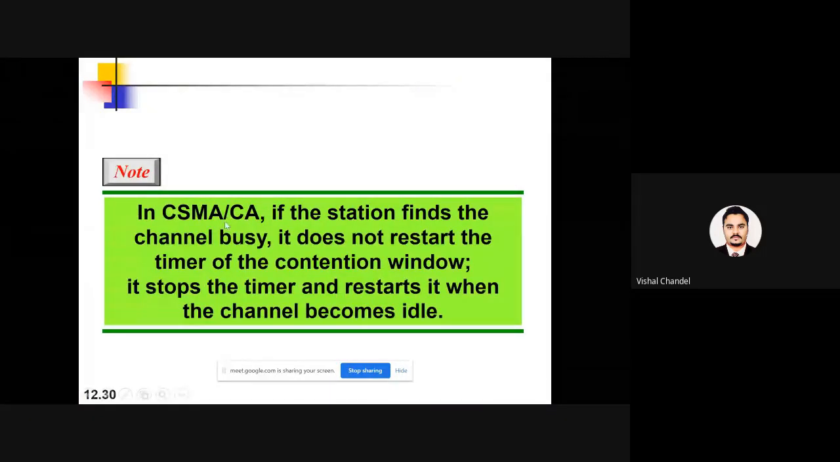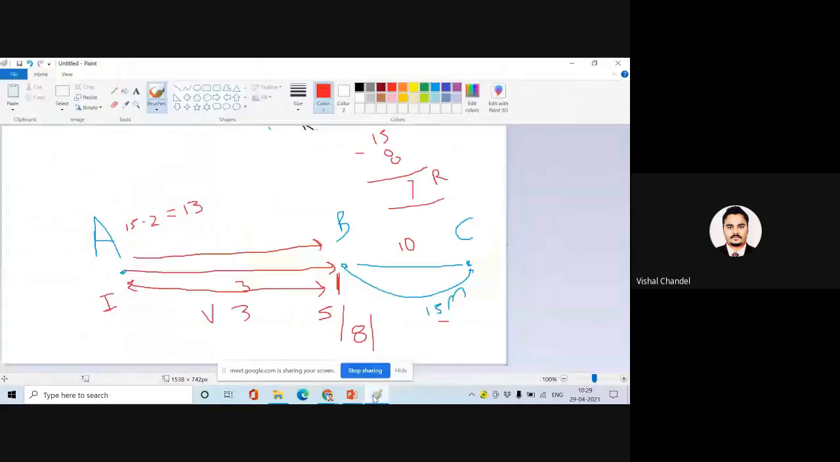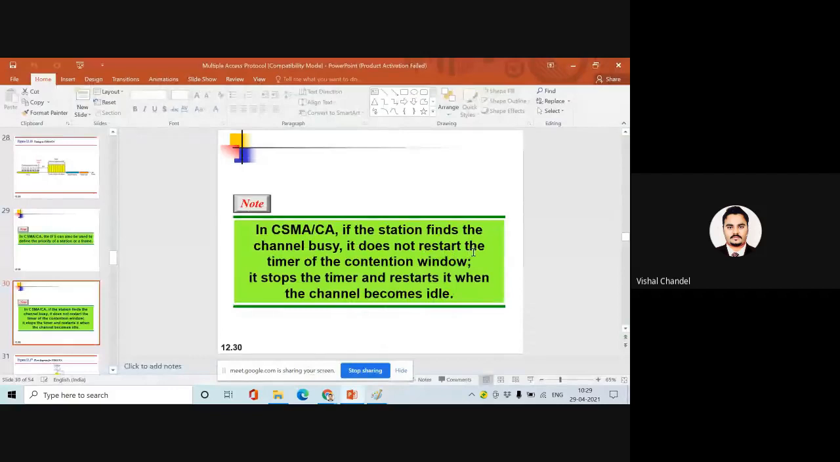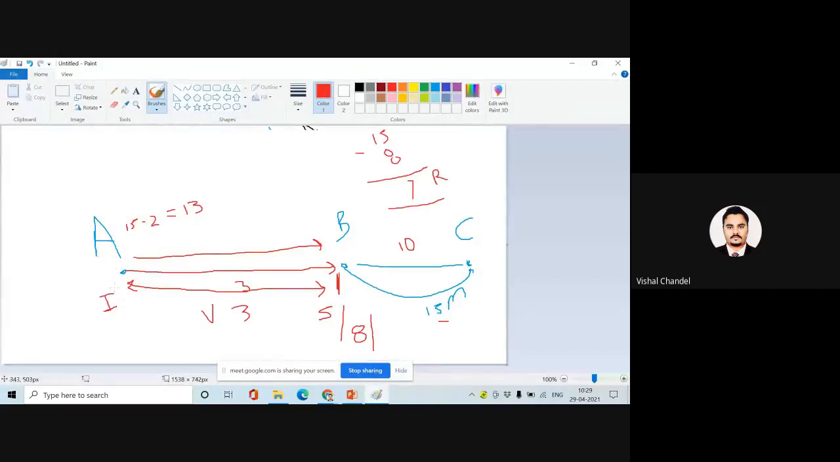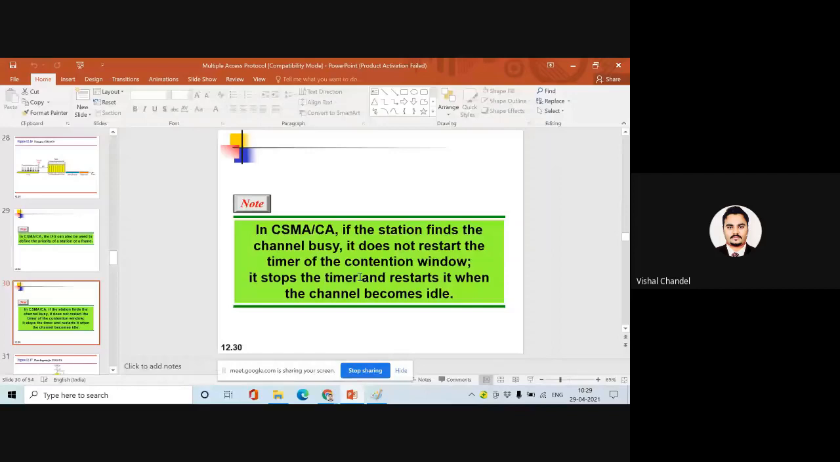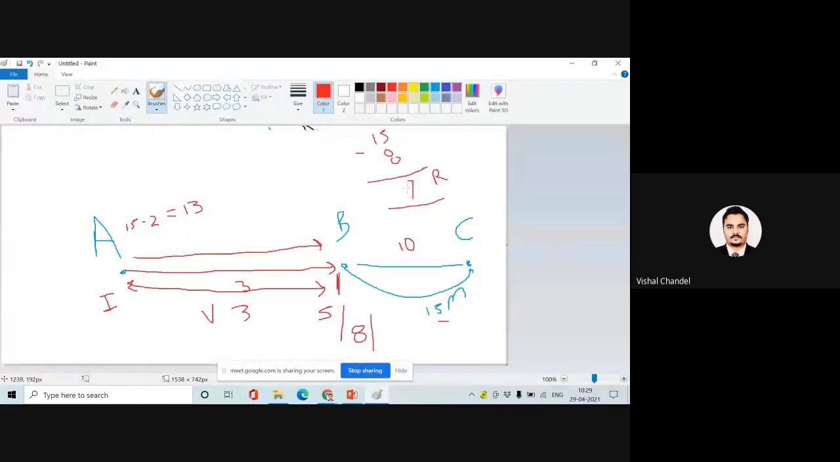in the CSMA. If the station finds the channel is busy, that means this condition, if the channel is busy, now it does not restart the timer of the congestion window. That means it will not start the transmission of A. It stops the timer and restarts when the channel becomes idle. So after this 7 seconds, the channel will become idle and the transmission will start. So that is the way to avoid the collision.